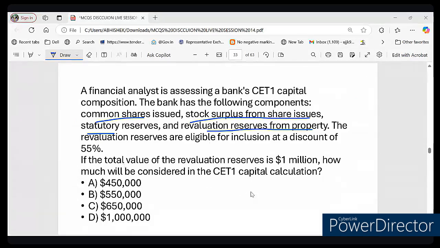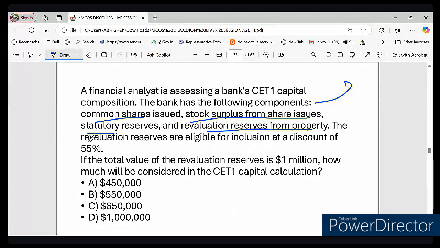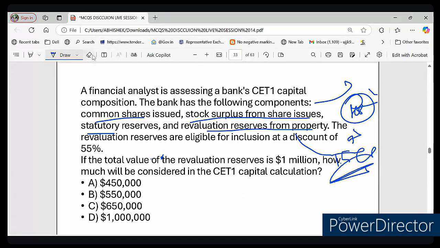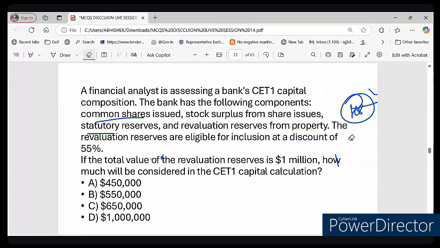So let's break it down in the simplest way possible. Imagine you have a house worth 1 crore. Suppose you have a house, let me give you an example to make it clearer. A property expert tells you that the new value of the house is 1.5 crore, right? So this extra 50 lakh is called revaluation reserve.